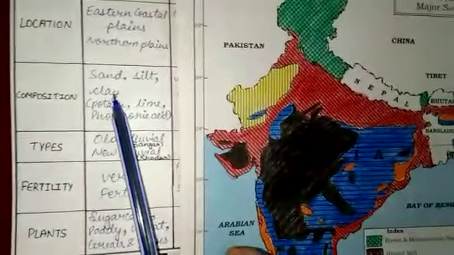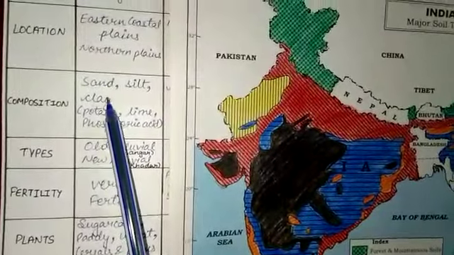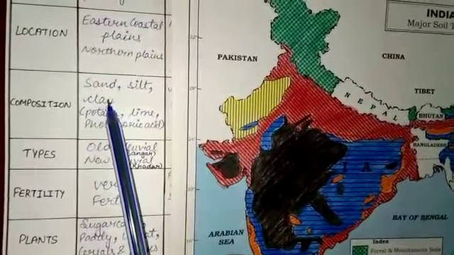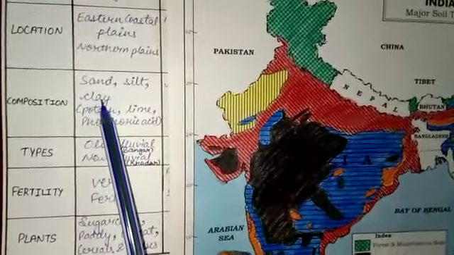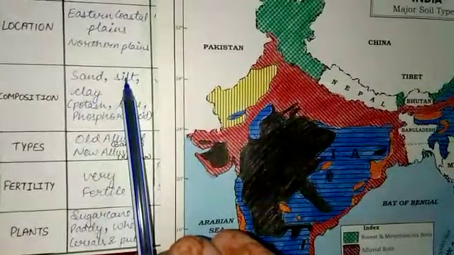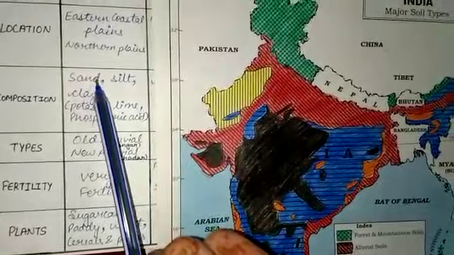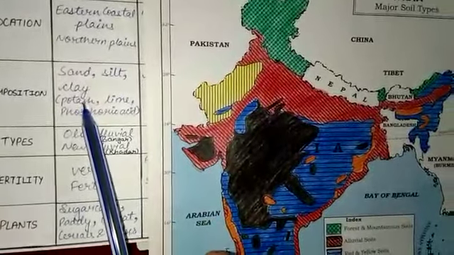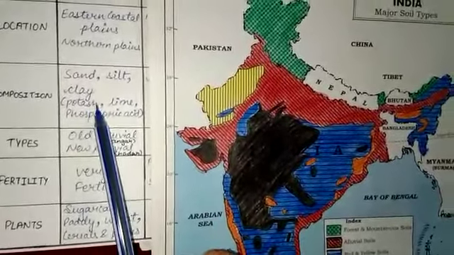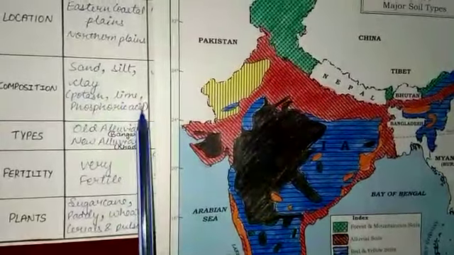Okay, it is made of sand, silt and clay. Clay is the thinnest, the finest soil; the finest is china clay. Thicker than that is silt, and the thickest is sand. It is very rich in potassium, lime and phosphoric acid.